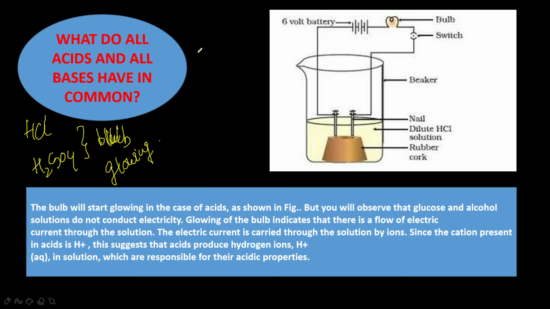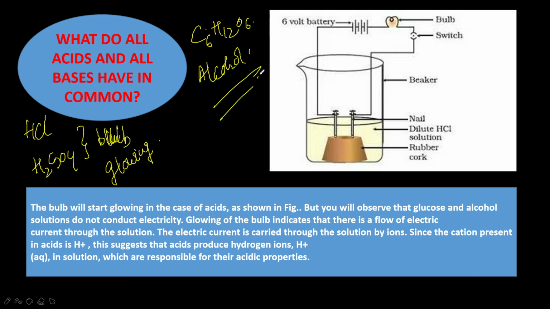Now I am taking C6H12O6, glucose. When you switch on the current after taking the glucose solution, the bulb will not glow because glucose solution doesn't contain any H+ ions and does not conduct electricity. Alcohol solution also does not conduct electricity.